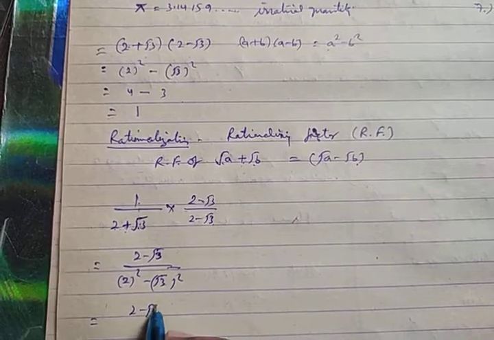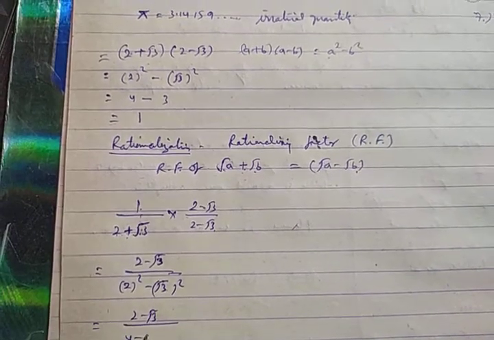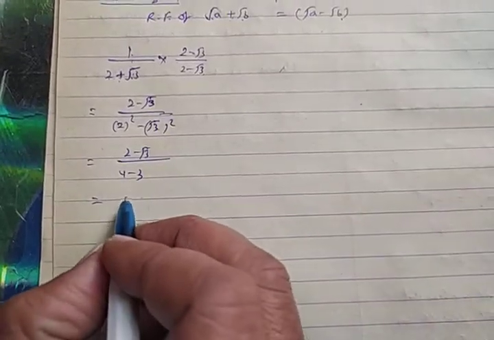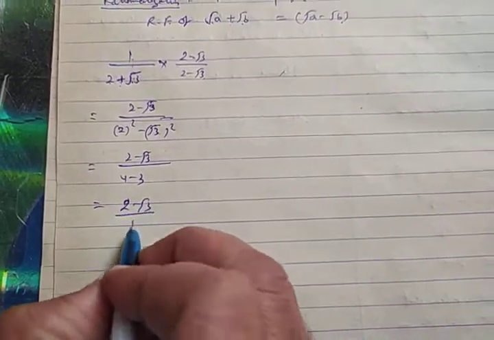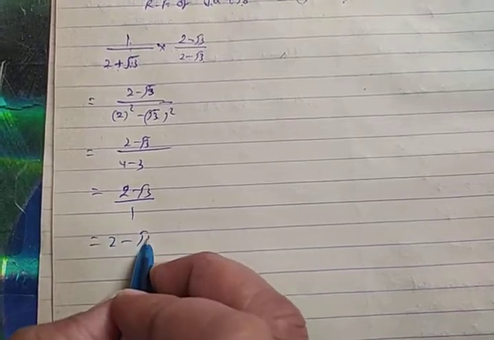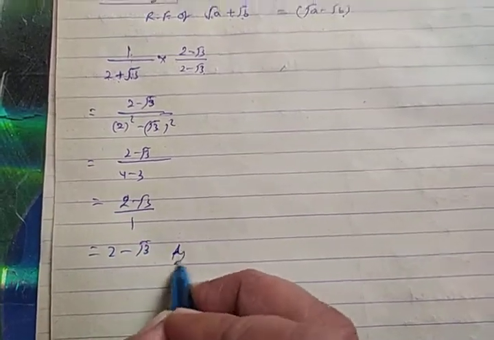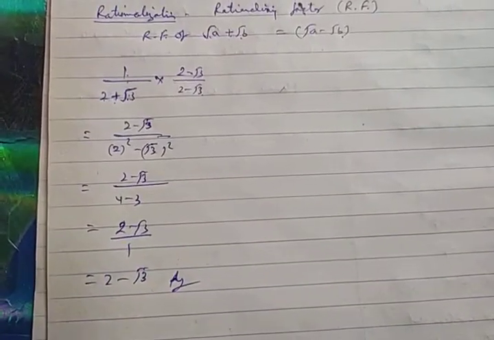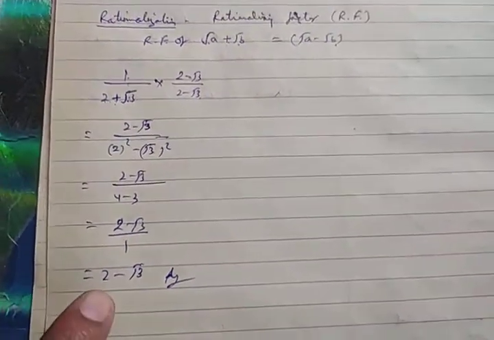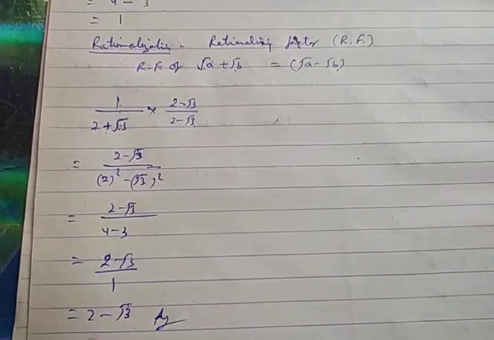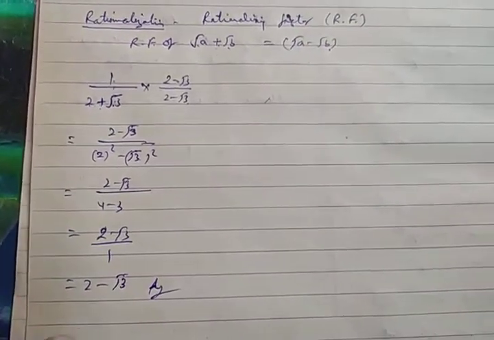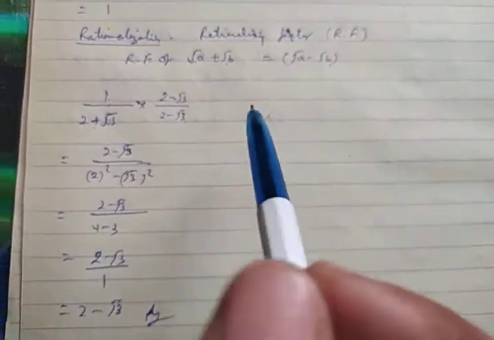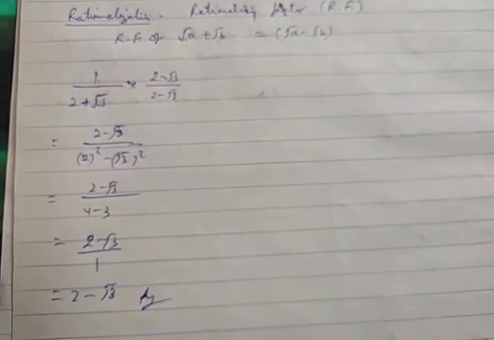So 2 minus under root 3 upon 4 minus 3, that is 2 minus under root 3 upon 1, which equals 2 minus under root 3. This is the answer. In this type of question, you will simply rationalize. The numerator can also be asked for rationalization, or the denominator, and this process will be used in many places according to the situation. You will have to understand.